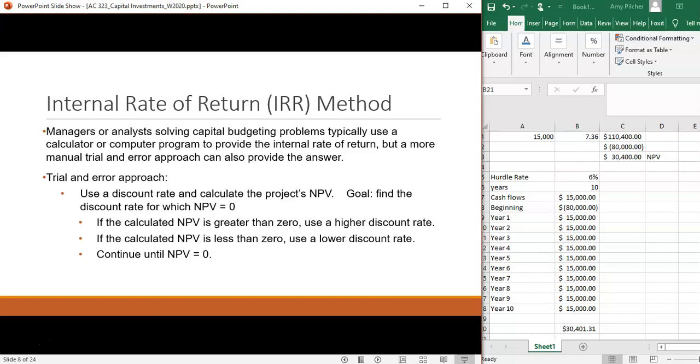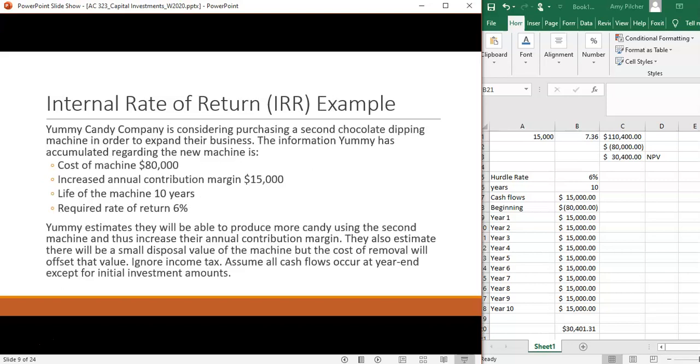So we have several different ways to do this. One way is a trial and error approach. So we just try to guess what discount rate gives us a number of 0. And we do multiple calculations. The other way to do it is in Excel. So we have this same project and we're in Excel.